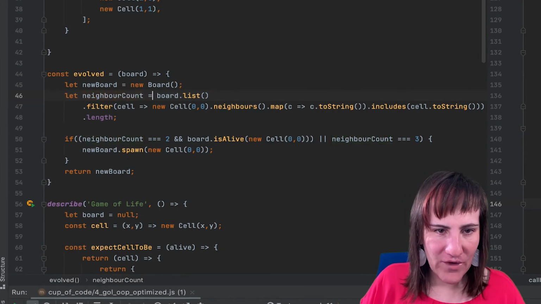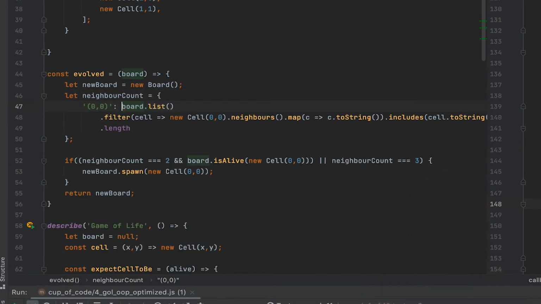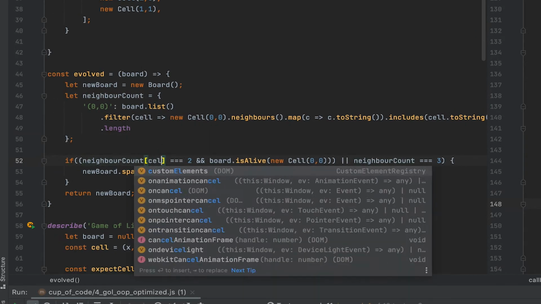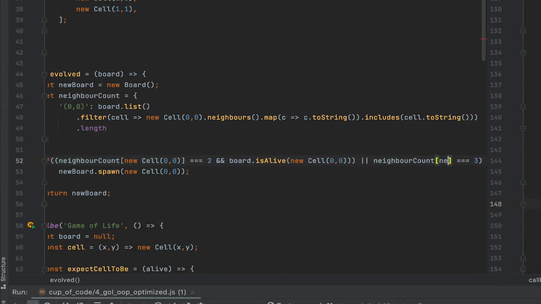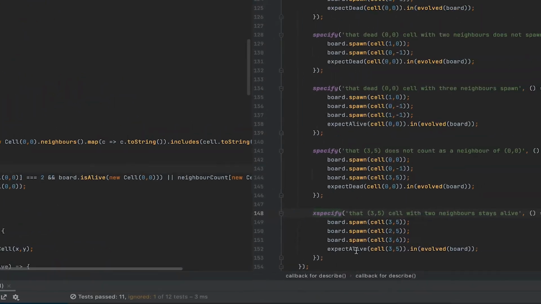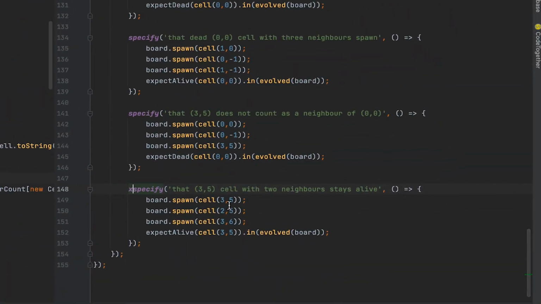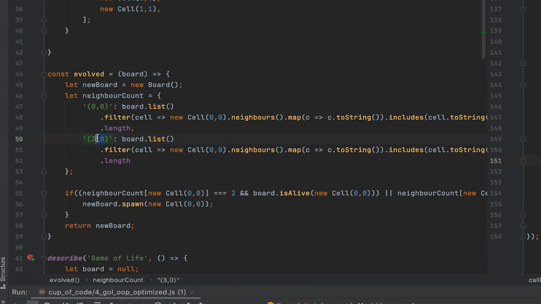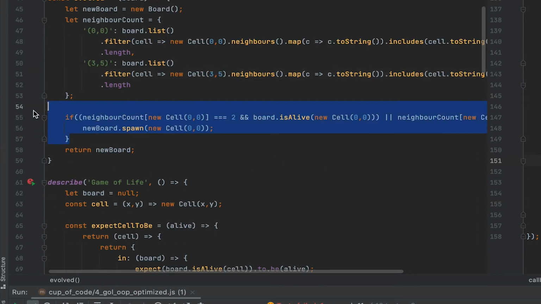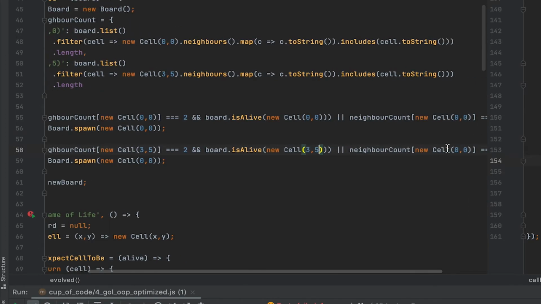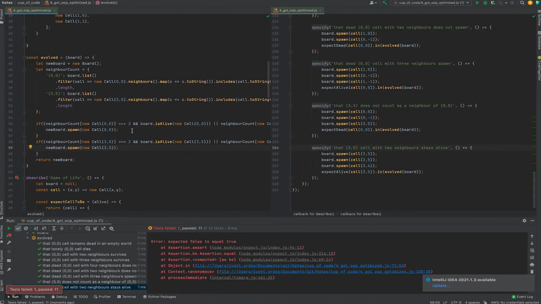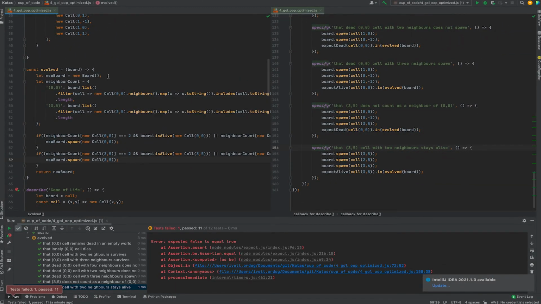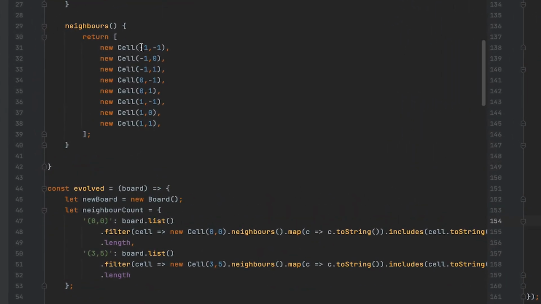And I'm going to refactor this into an object, and the keys on this object will be the toString values of cells. Okay, then so let's go back and let's try to satisfy this test now. Now if I just duplicate this part with 3, 5 and also this part and modify it to 3 and 5, then it fails. And the reason it fails is because we didn't quite finish this neighbors function.